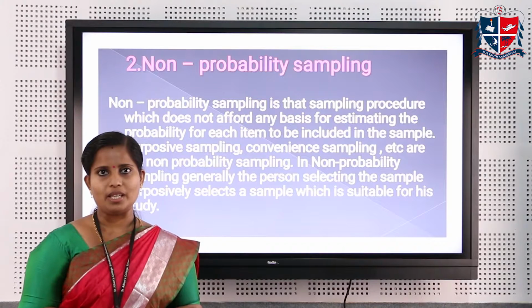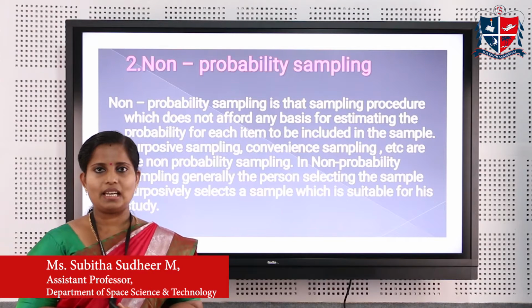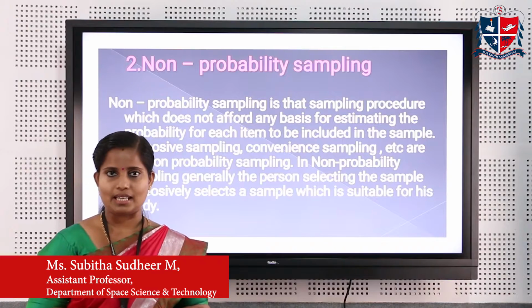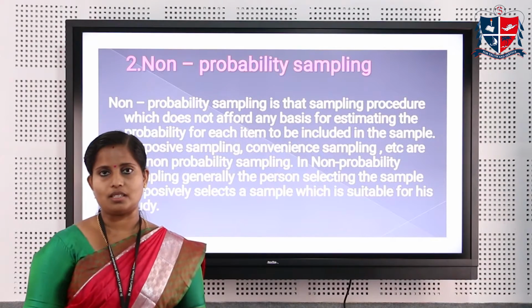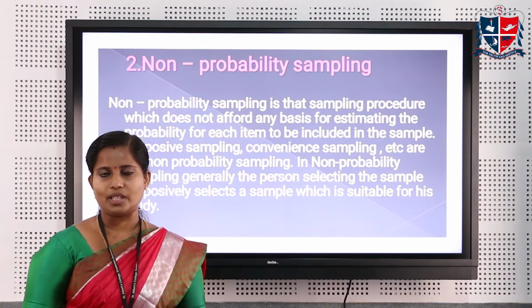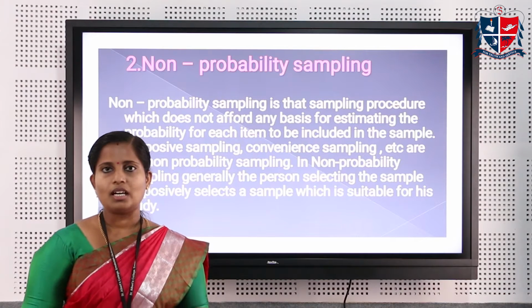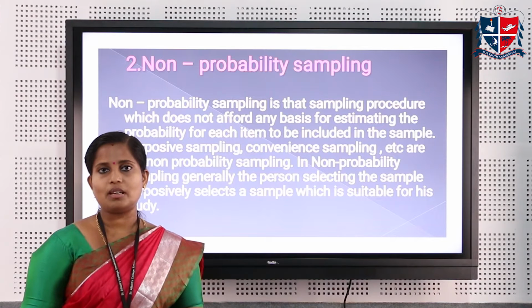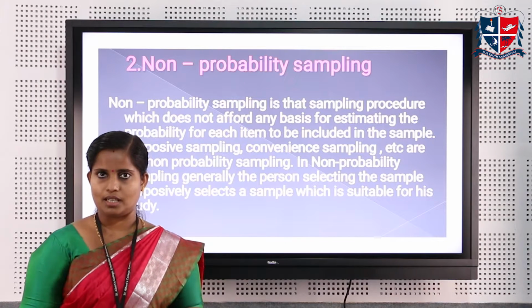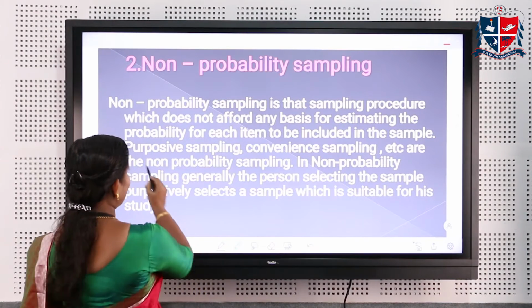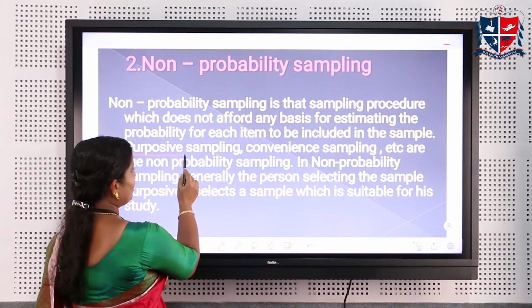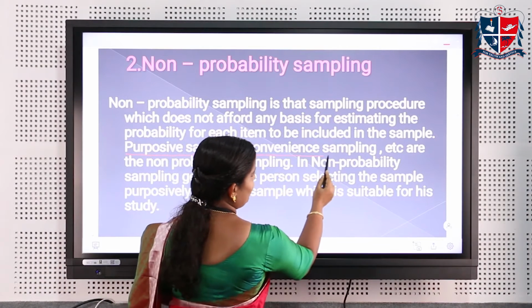Non-probability sampling, like the name indicates, is a sampling technique that does not use any probability concepts. In this method, the units of the population are not attached to any probability concept. The selection can be purely based on the judgment of the investigator himself. Some of the methods in non-probability sampling are purposive sampling, convenience sampling, etc.